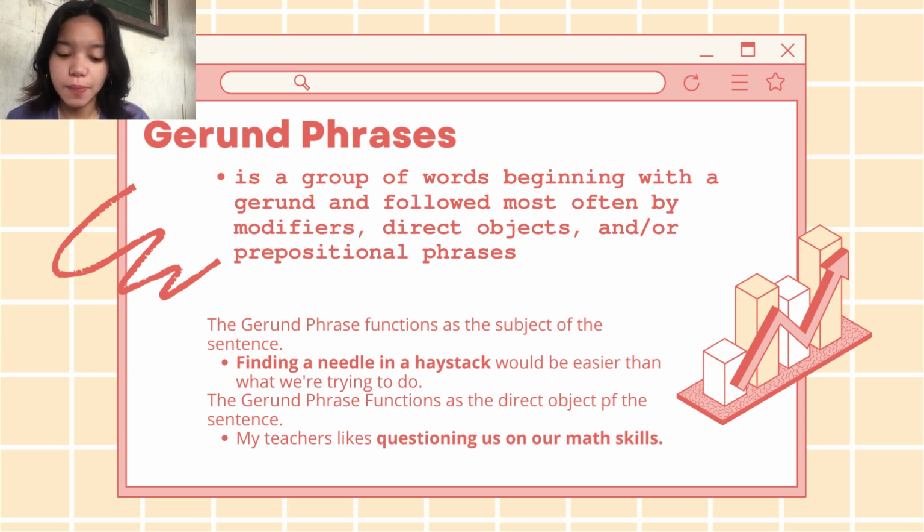The second example is the gerund phrase functioning as the direct object of the sentence: my teacher likes questioning us on our math skills. The highlighted part is questioning us on our math skills. Questioning is a gerund ending with -ing, and us is the direct object of the action. Of our math skills is a prepositional phrase.